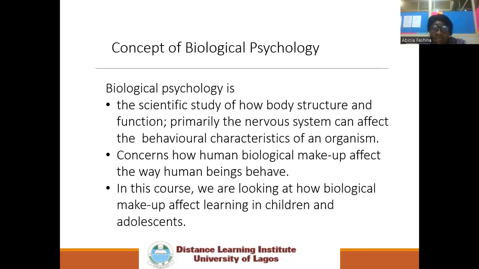Biological psychologists tend to study human behavior. That is, they want to know why human beings are behaving the way they are doing. It's concerned with how human biological makeup affects the way human beings behave. That is our body system, how it affects our behavior. Because most of the importance in the way we behave has connection with our body mechanism. That is the makeup of our body. Then in this course, we are looking at how biological makeup affects learning in children and adolescents.